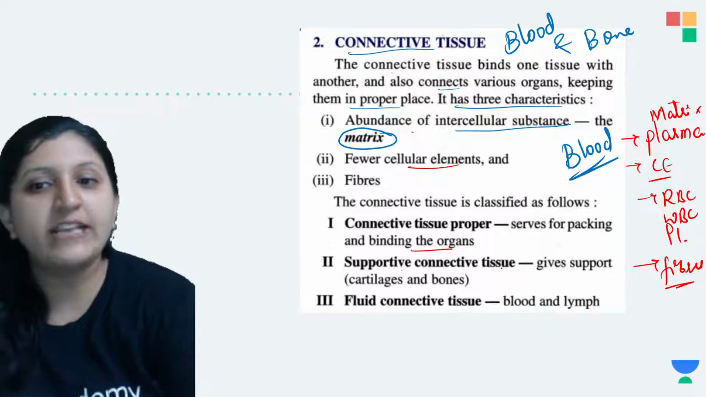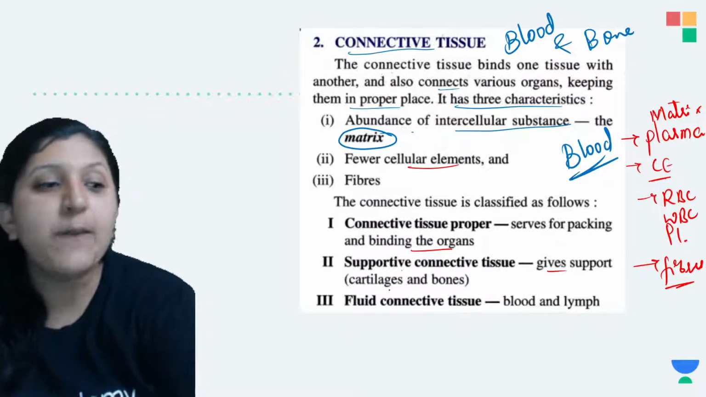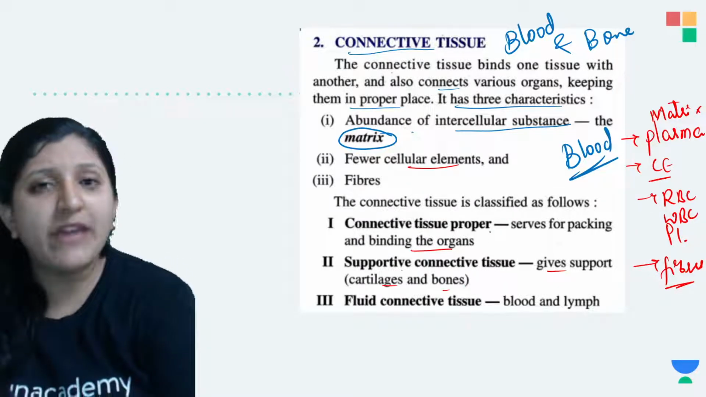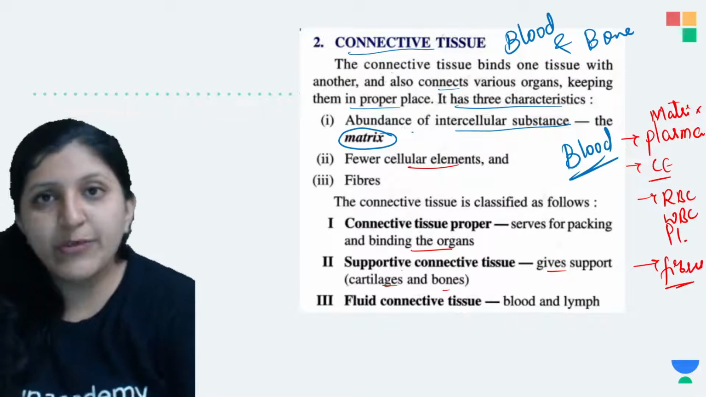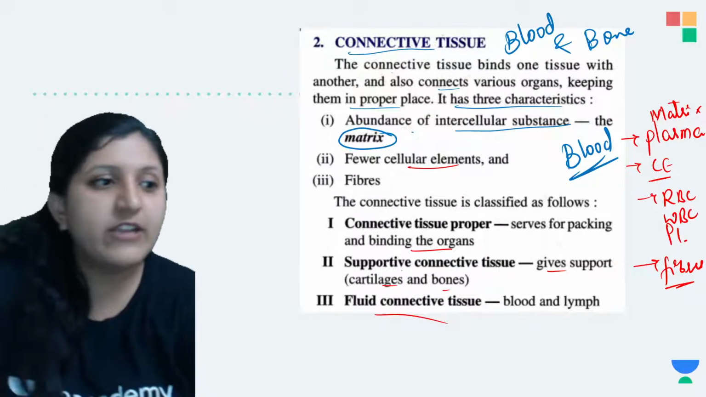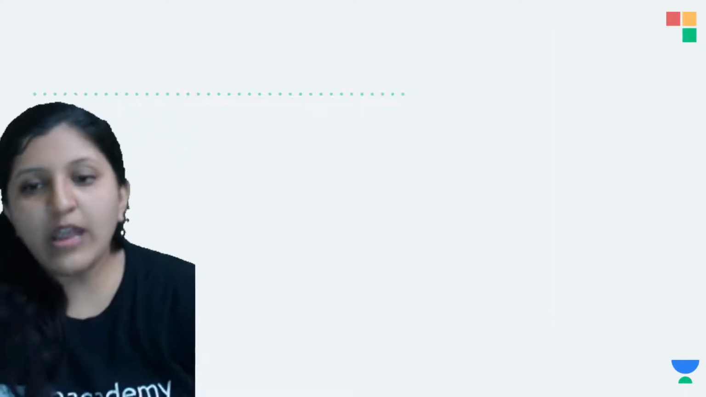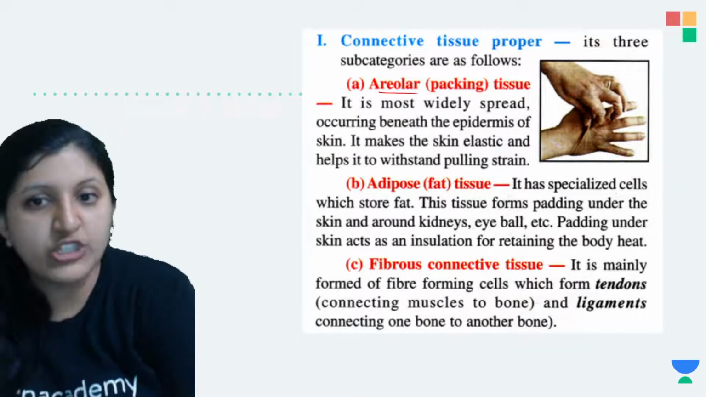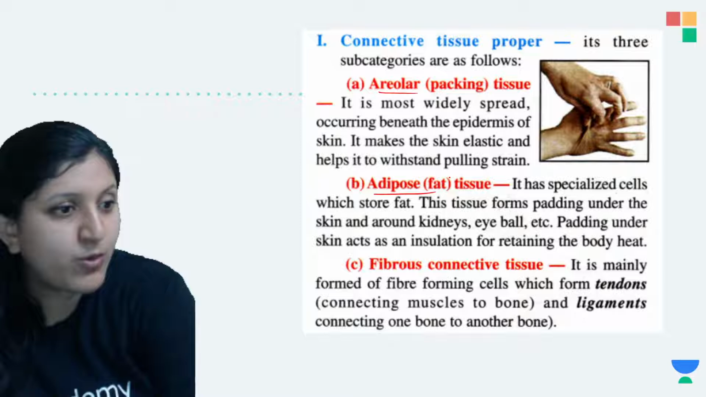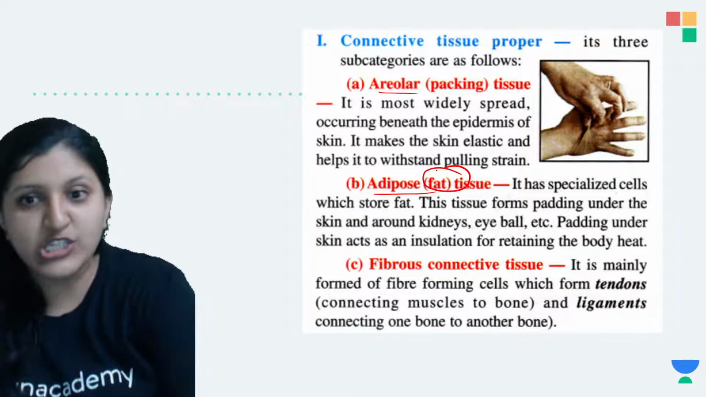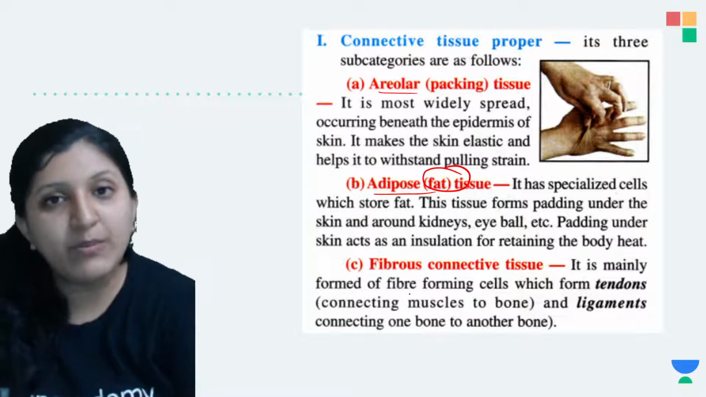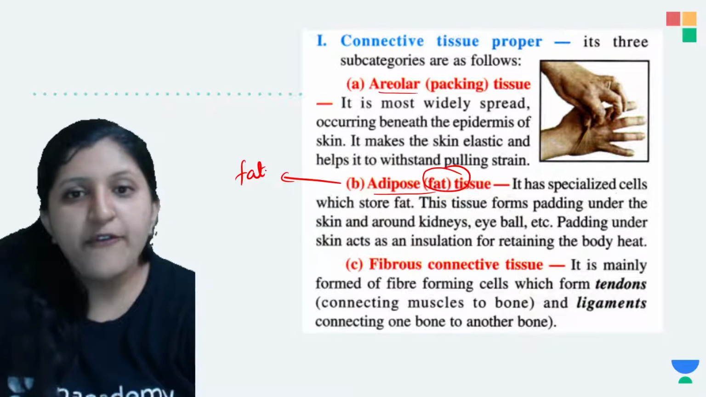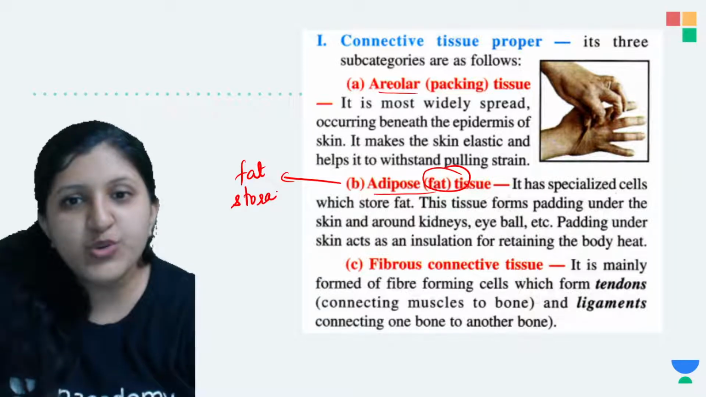Now the supportive connective tissue gives support, that is cartilage and bones. Here you can find the areolar tissue; we will see what exactly its function is. Then there is fluid connective tissue, that is blood and lymph. The connective tissue proper can be areolar tissue, it can be adipose tissue, which is responsible for fat storage, and we can also find the fibrous connective tissue. Fat storage is done by the adipose tissue.